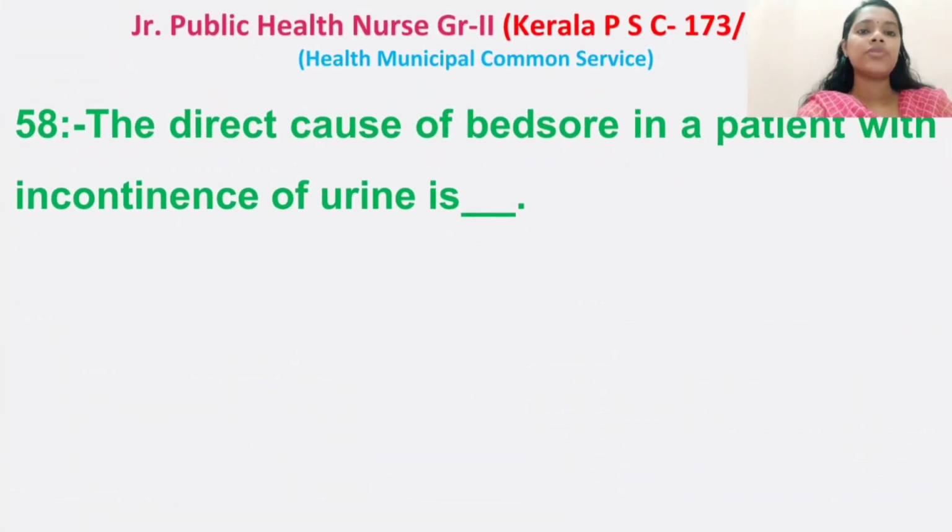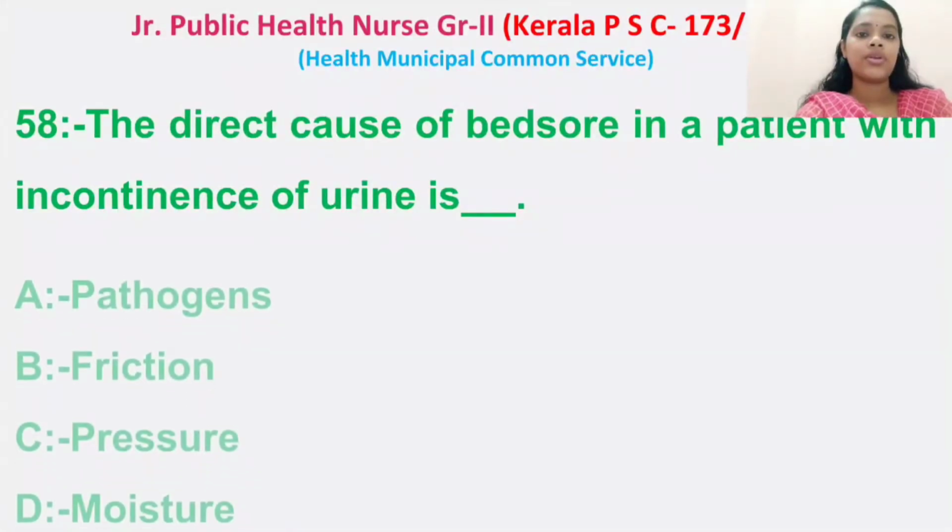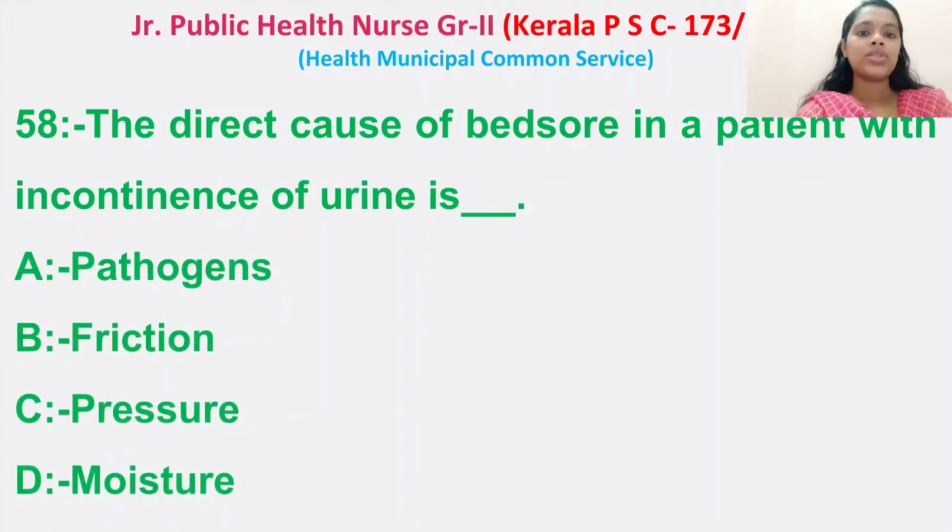Then question number 58. The direct cause of bed sore in a patient with incontinence of urine is. Options: pathogens, friction, pressure, moisture. So what is the direct cause of bed sore in a patient with incontinence of urine? Right answer here is moisture.